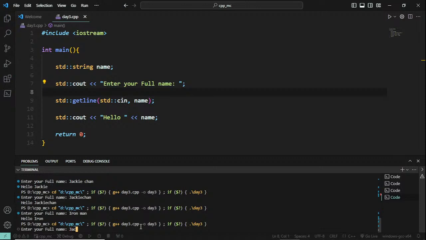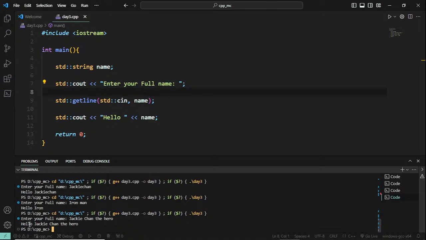so he is going to enter now as Jackie Chan. Okay, so you can have any extensions as well, the hero and all, whatever you type, it is going to get fully. Can you see this? All the things have been stored now with spaces as well. You are getting it with hello without that problem, so you can overcome that with the help of getline. Clear? Clear about getline?